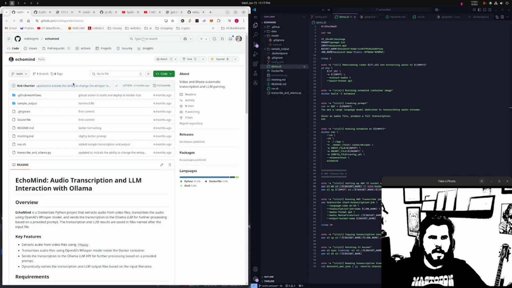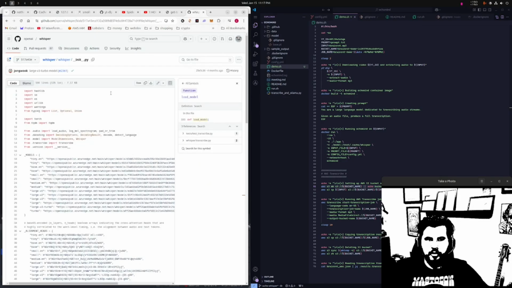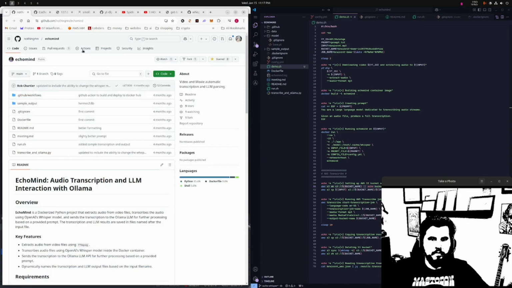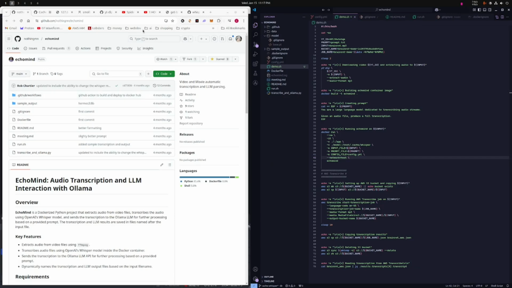This Echomind tool is pretty cool. Under the hood, it is using some of OpenAI's Whisper models, which are speech to text. I don't know all the inner workings, but this is how this is going to go.